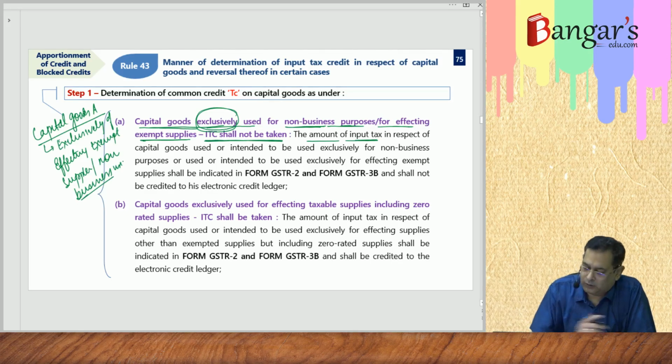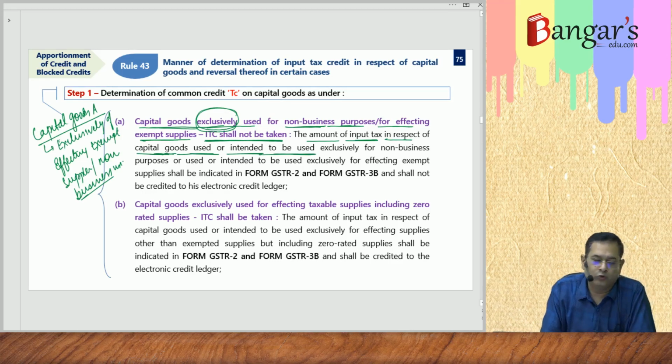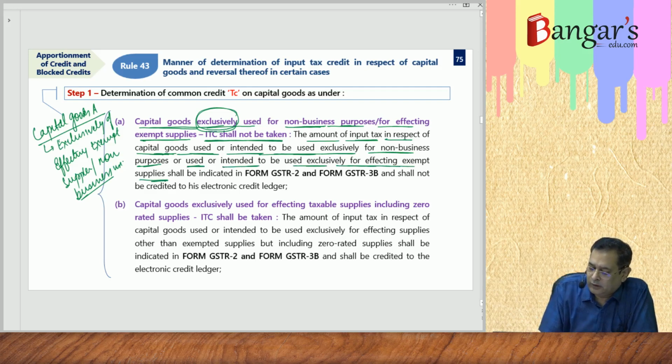So the amount of input tax in respect of capital goods used or intended to be used exclusively for non-business purpose, or used or intended to be used exclusively for effecting exempt supplies, shall be indicated in Form GSTR3B, and the same shall not be credited to his electronic credit ledger. Form GSTR2 is not operational now.